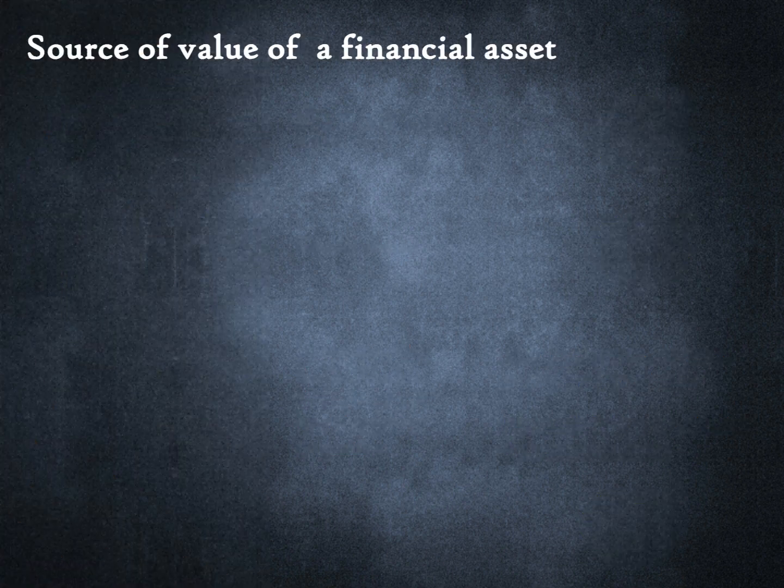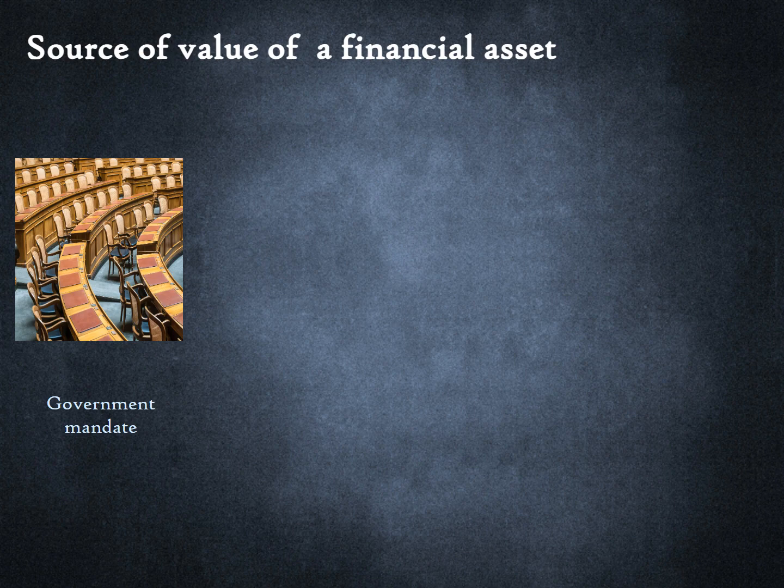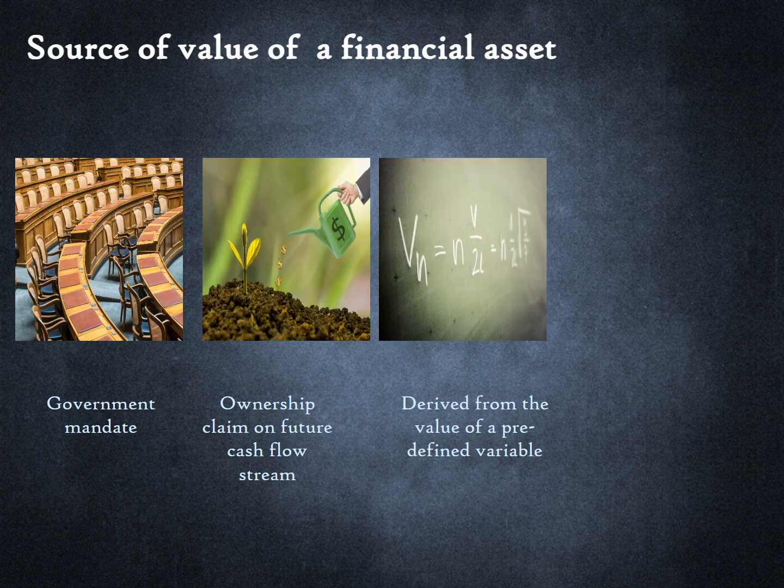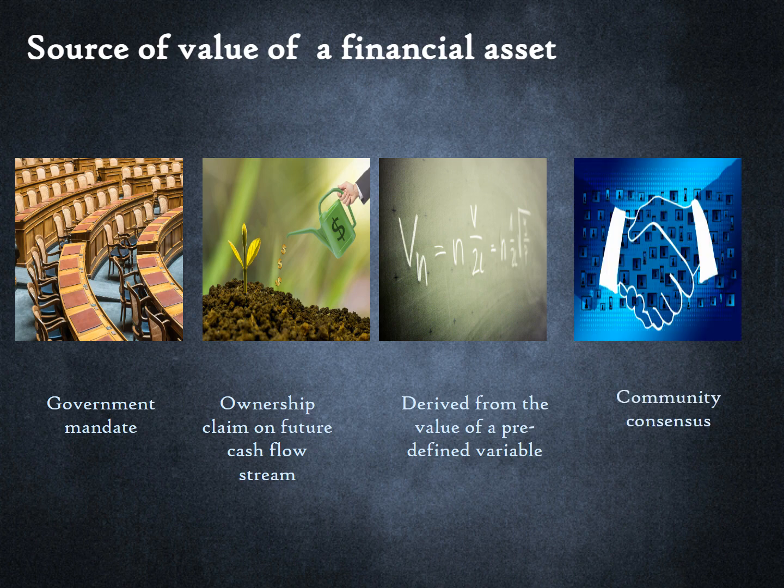The rules that drive the intrinsic value of financial assets can be grouped into 4 categories. They are government mandate, ownership claim on future cash flows, value of a predefined variable, and community consensus. We will look at each of these in brief.